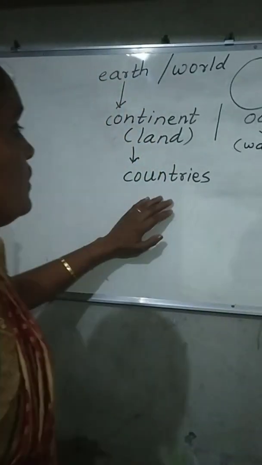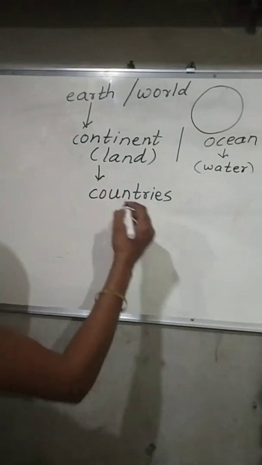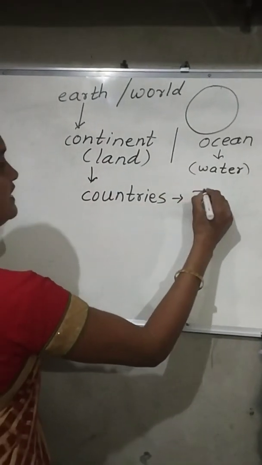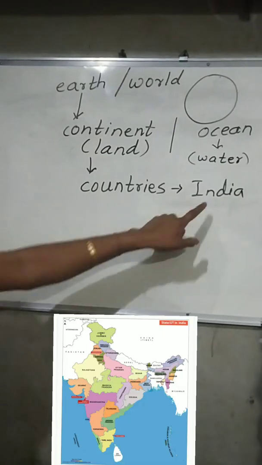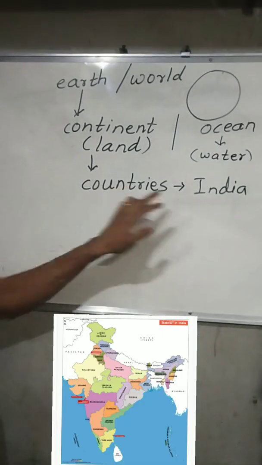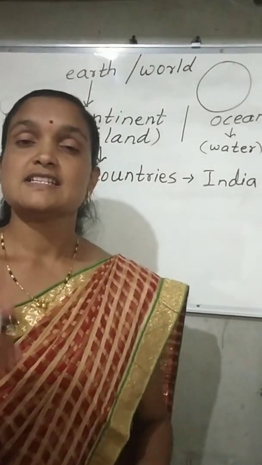Take the example of the country India. India is a country. In the country there are states.